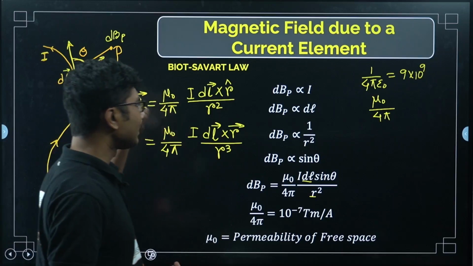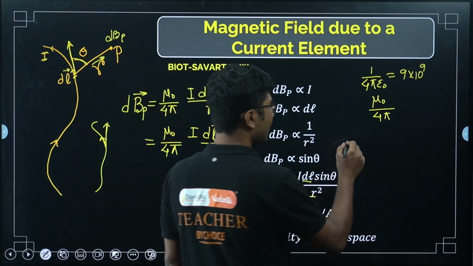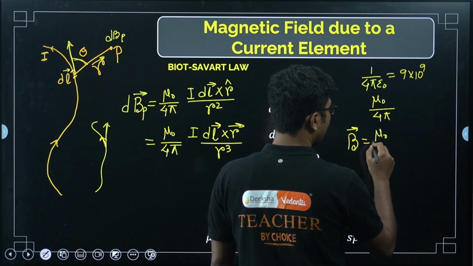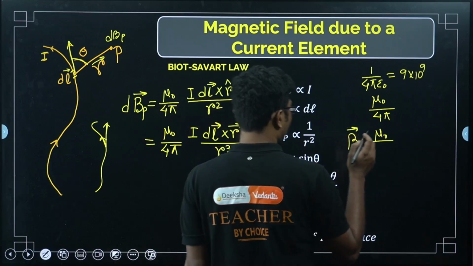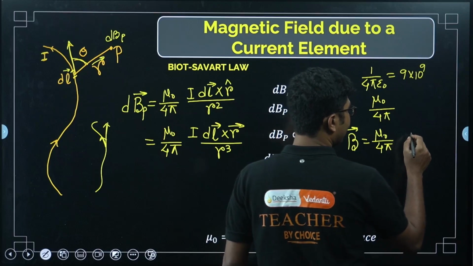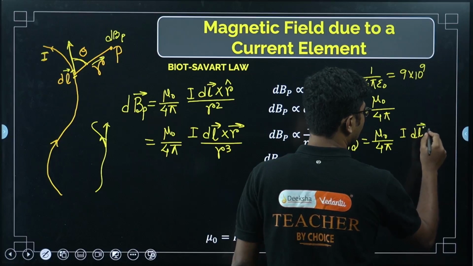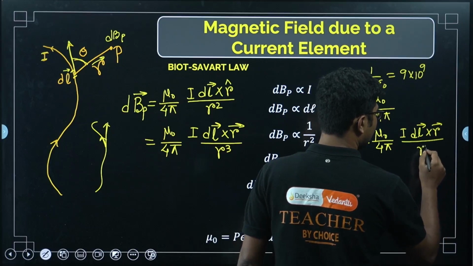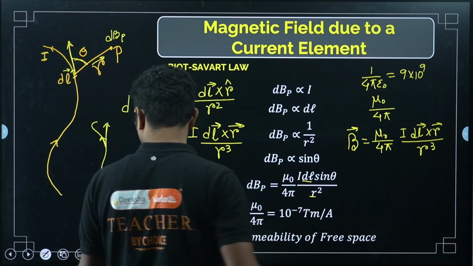Once there was a question that if magnetic field B vector is equal to mu naught by 4 pi, and they have given you I dl cross r divided by r to the power x.